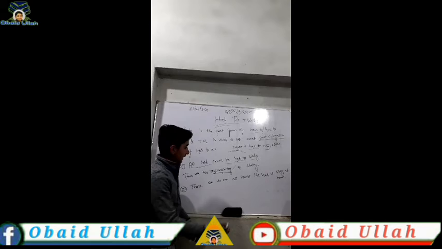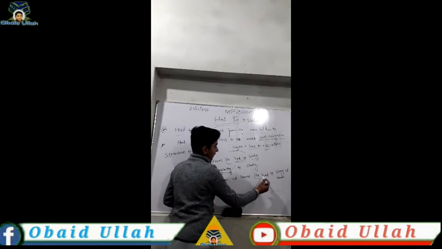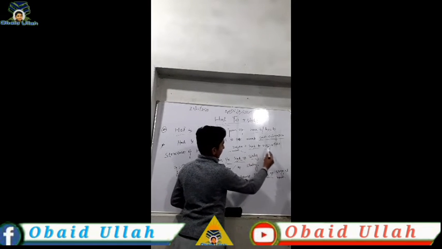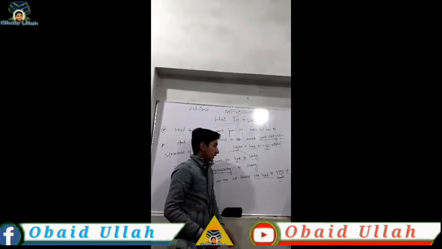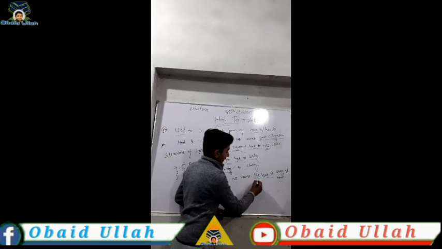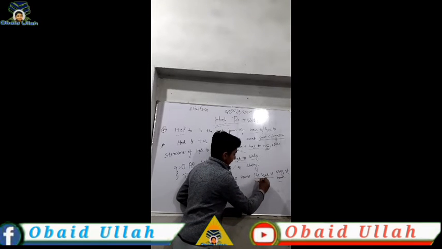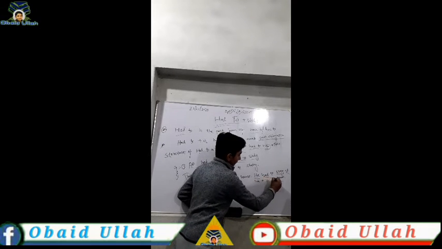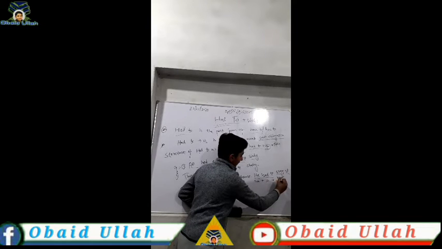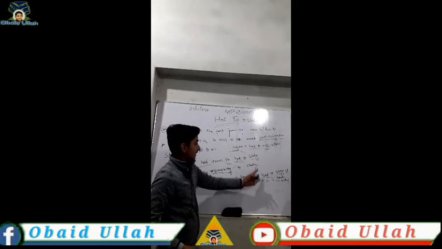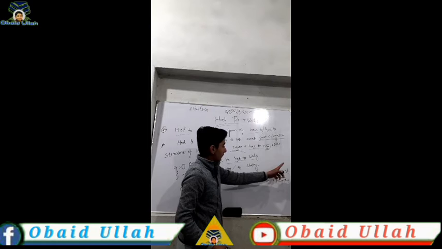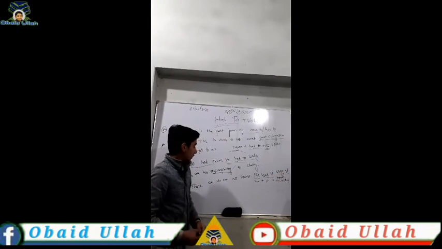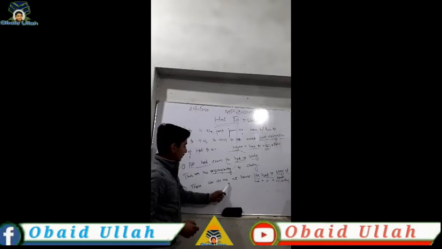So according to our structure, this is the subject plus had to plus verb first form plus the rest of the sentence, meaning the object. Here he is the subject. The same structure: subject plus had to plus verb first form plus the rest of the sentence being the object. So it means that there was no one at home.